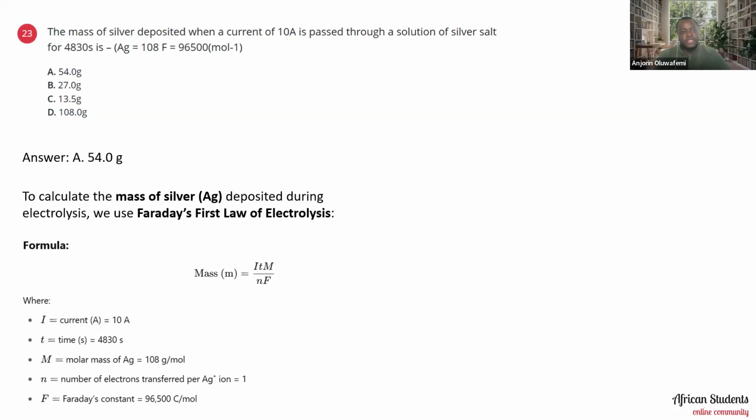So when you do that, our current is 10 amperes, our time is 4,830 seconds. Our M is the molar mass of silver, which is 108 grams per mole. Our n is the number of electrons transferred per silver ion, which is 1. And our Faraday constant is 96,000 coulombs per mole. So once we substitute the values, what we end up having is 54.04, and that's the answer.